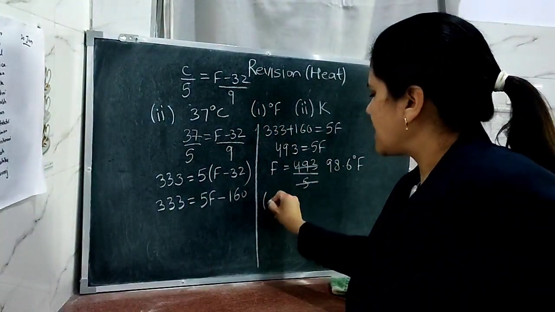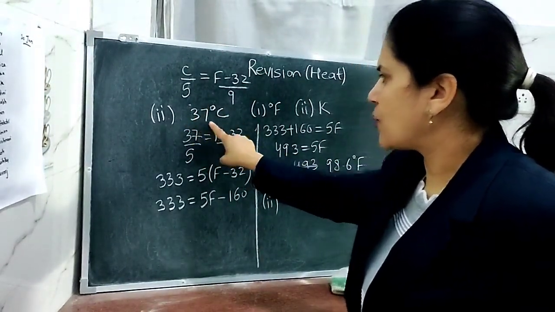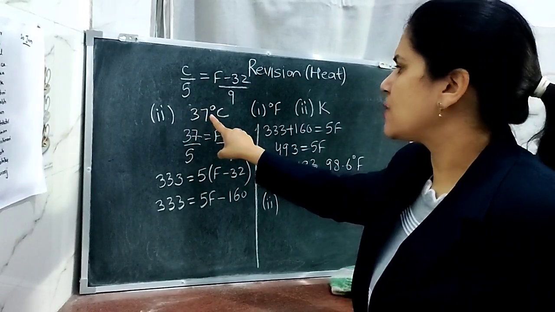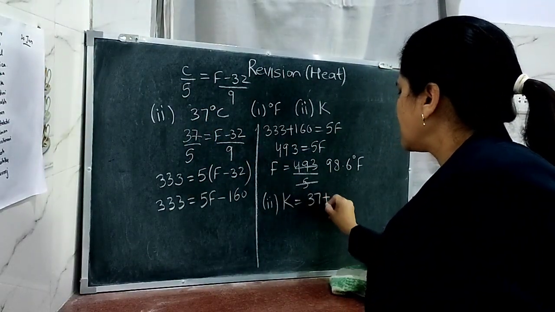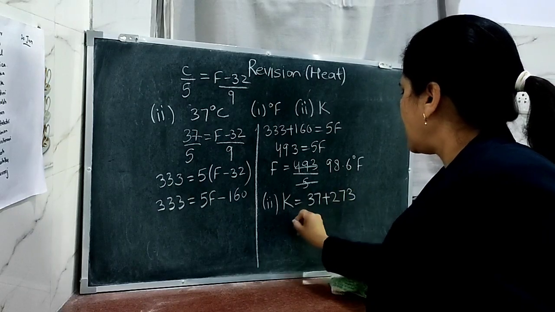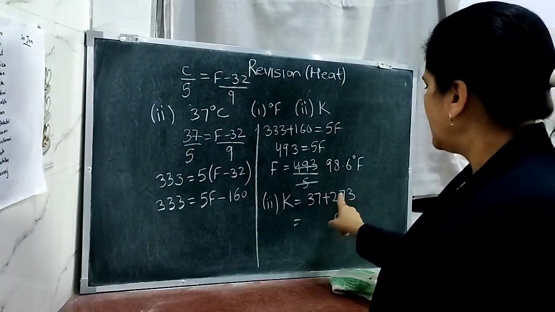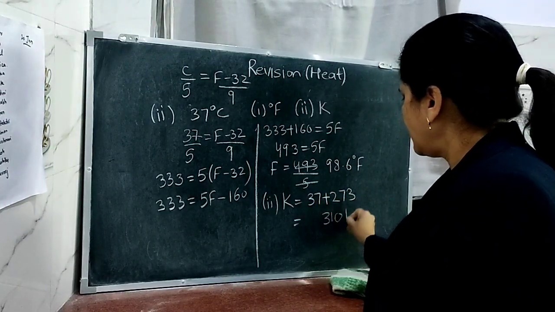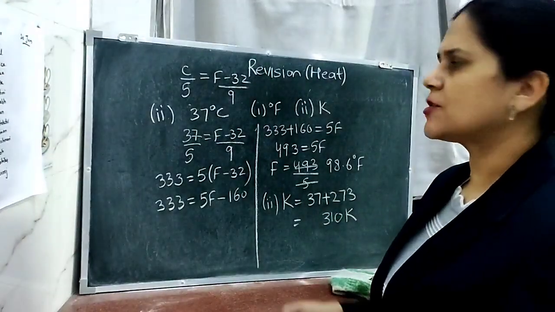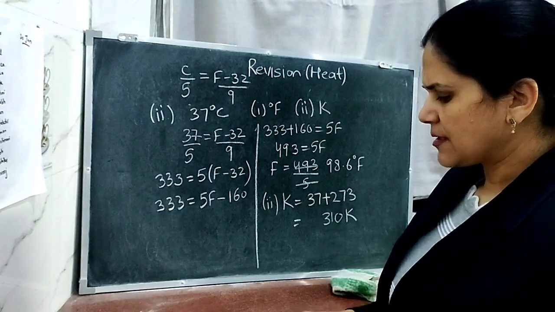If the same temperature we have to change in terms of Kelvin, what will we be doing? The temperature given in degrees Celsius, to this number you add 273. Add the numbers. 7 plus 3 is 10, carry over 1. 7 and 3. Here this is 310 Kelvin. This is the conversion of degrees Celsius into the Fahrenheit and Kelvin scales.